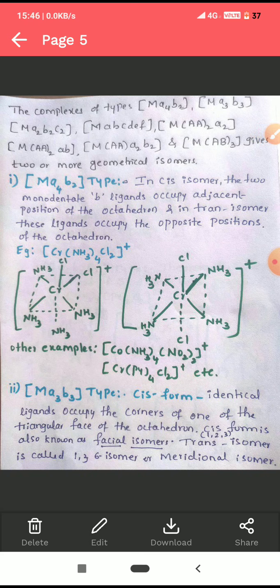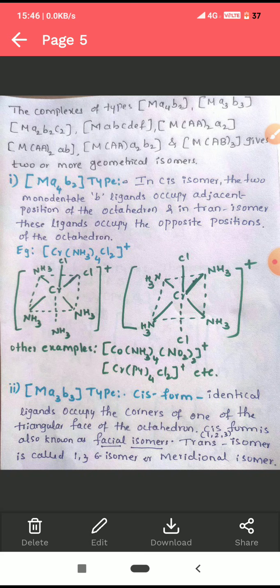If the identical ligands occupy the corners of the triangular face of the octahedron, then it is called cis form, or it is also known as facial isomer.